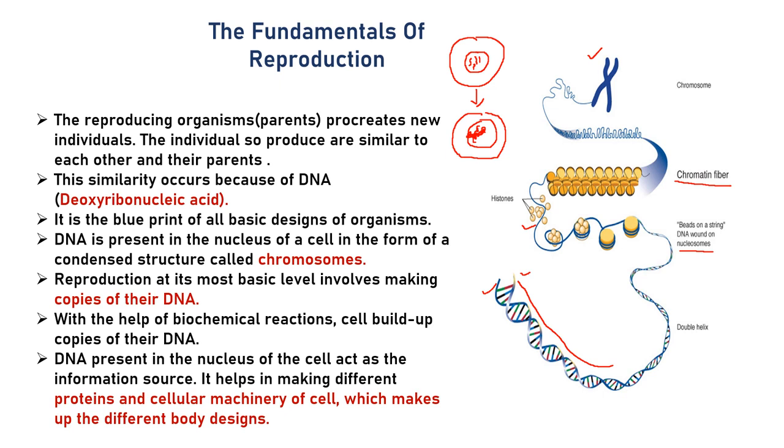Now at the time of cell division, what happens? If you can see, there is a double helix, right? Here this particular helix gets broken down, right? Here this helix gets broken down, right? And these helices are made up of nitrogen bases, clear? And these nitrogen bases will also break down, okay? I don't want to go into detail here.